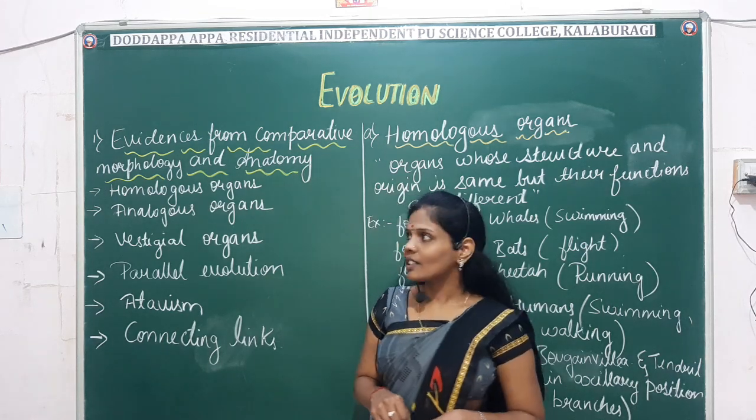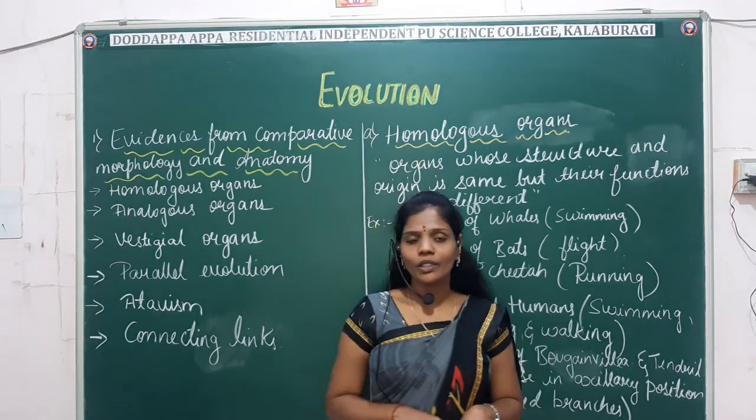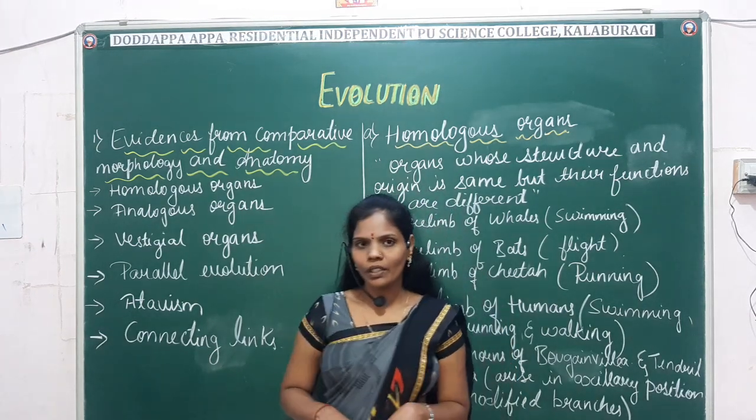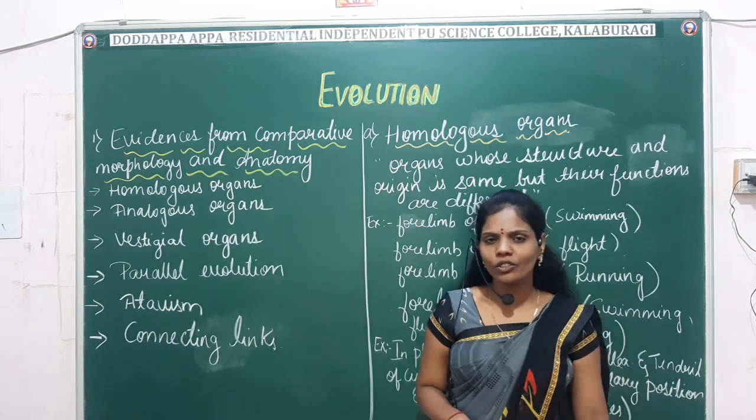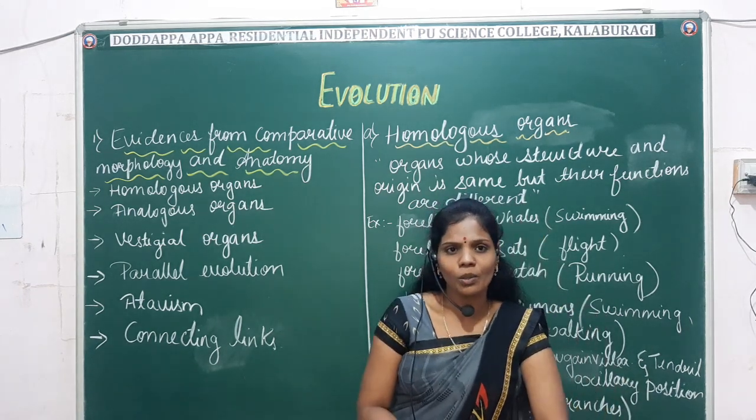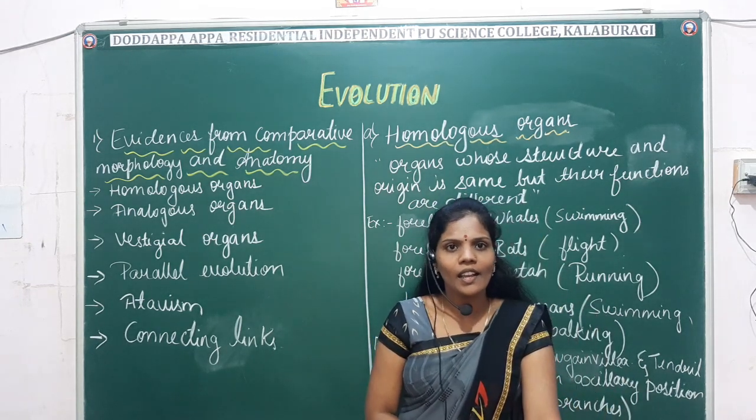So first comes the evidence from comparative morphology and anatomy. Morphology and anatomy people are very much familiar with, right? We already studied different types of morphology and anatomy, with different examples of plants and animals.